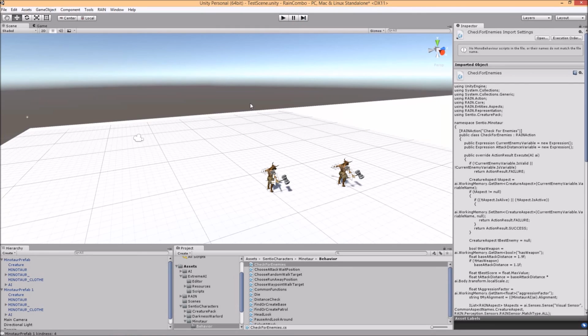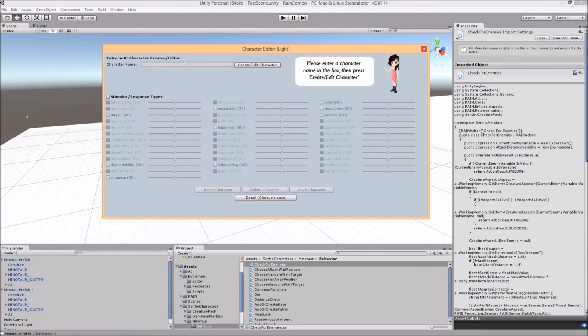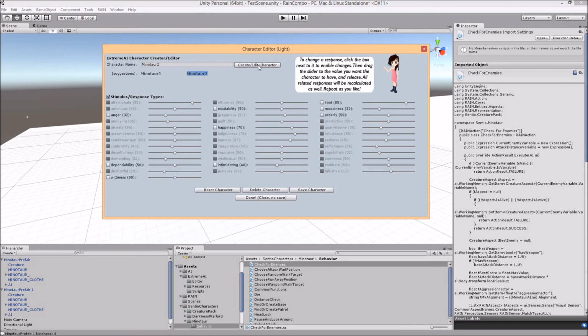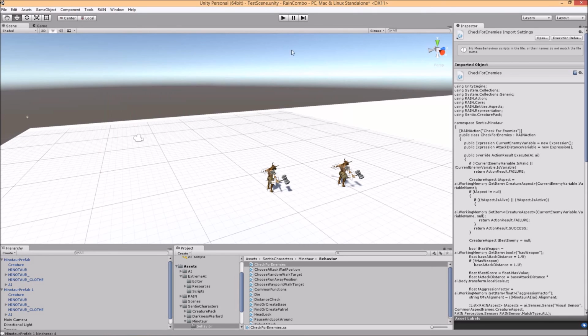Now, if we want to change that behavior, let's say one of them is really kind and the other one is not. For fun, let's make Minotaur 2 a lot less kind, but leave Minotaur 1 at a high level of kindness, and see if they act differently to one another.